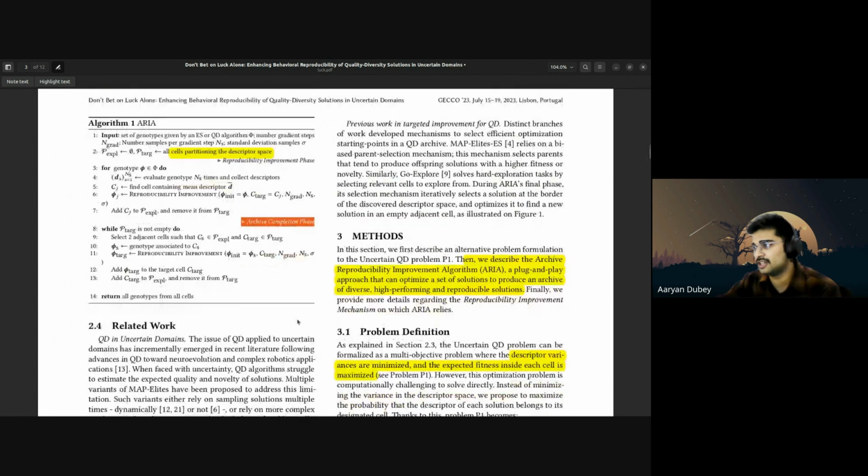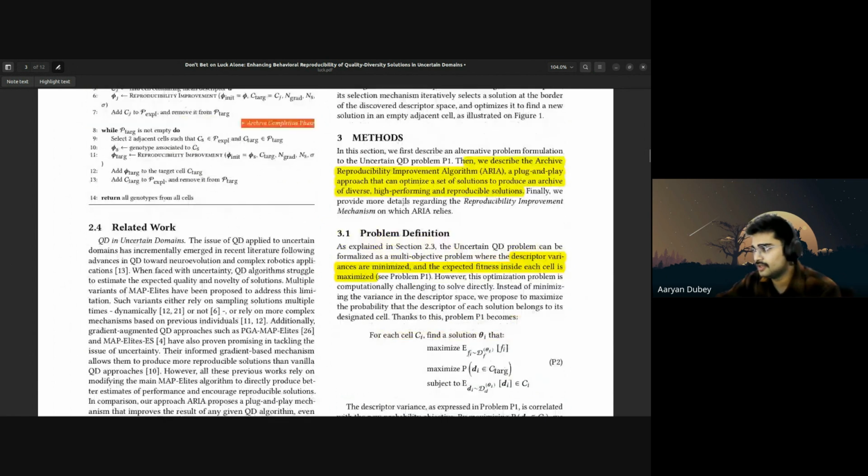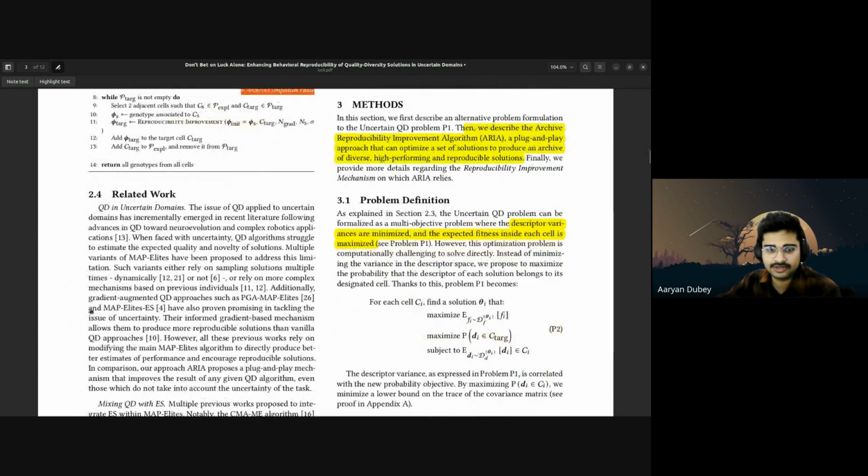I'm going to skip the related works. I don't think there's anything more important here. But here, the method. We describe the REPRO ARRAY, a plug-and-play approach that can optimize a set of solutions to produce an archive of diverse, high-performing, and reproducible solutions. So in the problem definition, we simply define it like this. They're going to take as input a set of solutions, an archive set of solutions QD, an optimized solution returned by an evolutionary strategy that we have seen earlier.